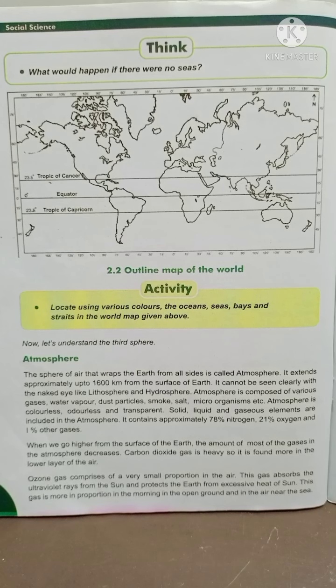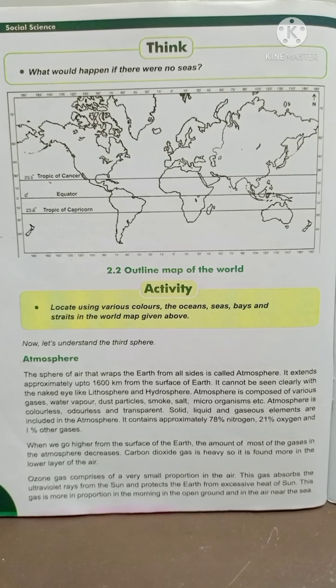Atmosphere is composed, composed means collected together, of various gases, water vapor, dust particles, smoke, salt, microorganisms, etc. Atmosphere is colorless, colorless means without color, odorless, odorless means without a smell, and transparent, transparent means clear.